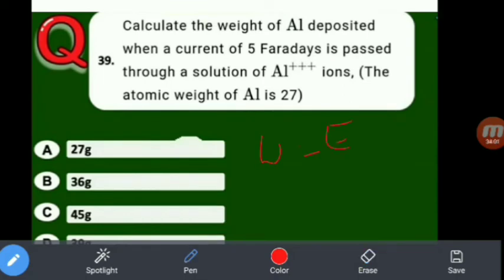Aluminium atomic weight is 27, Al plus 3, therefore Z is equal to 3, that is 27 by 3, which is 9. So the equivalent weight is 9, into 5 Faradays. So the weight is 9 fives are 45. So the answer is C, 45 grams.